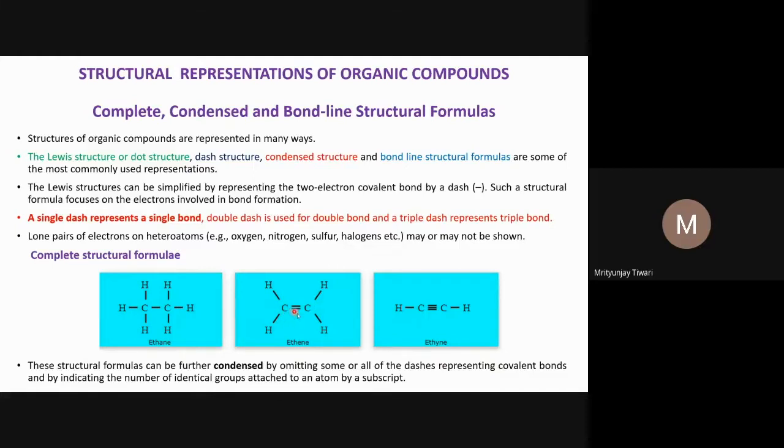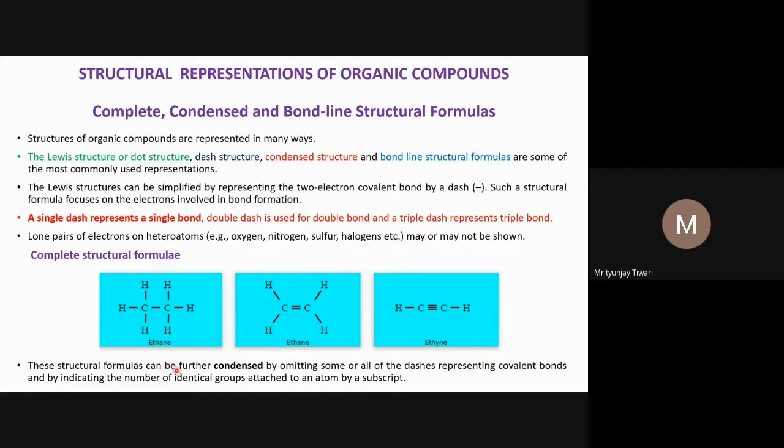The remaining two valencies should be completed with the other carbon atom, and that is why there is a double bond between them. In a triple bond, again you see 3 bonds and 1. So the tetravalency of carbon is complete in all the compounds, and that is very important.